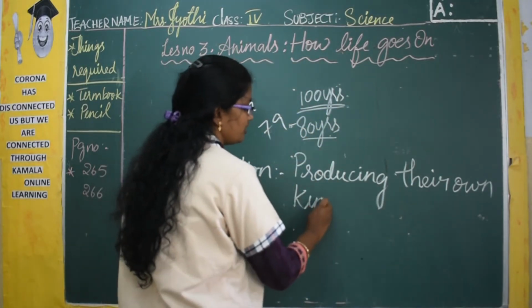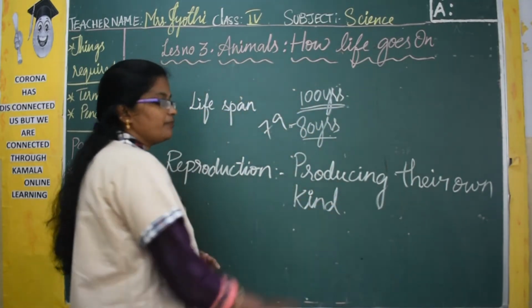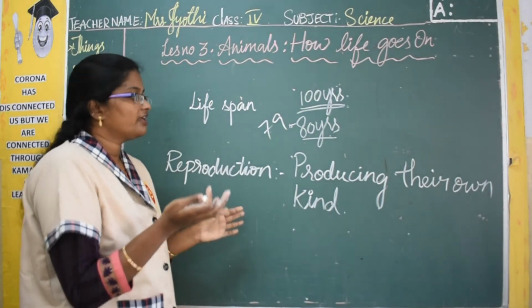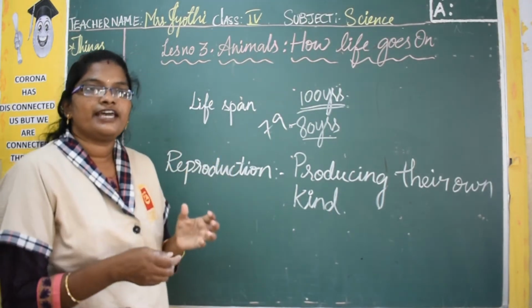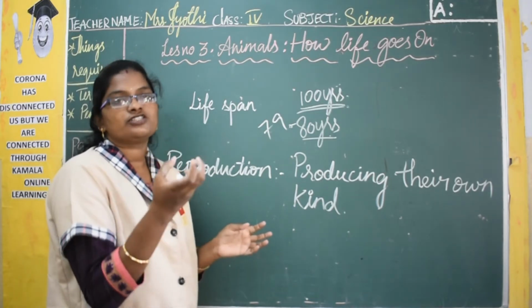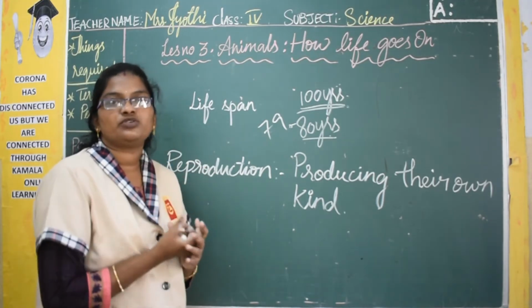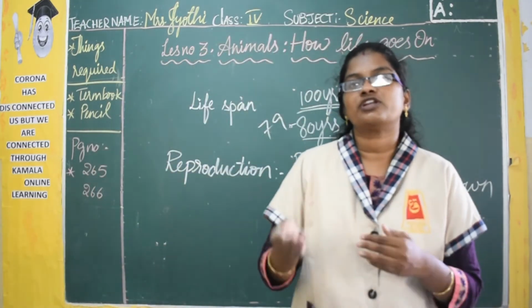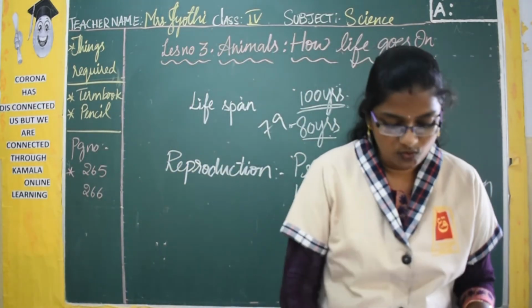Human beings give birth to human beings again. Then a hen lays eggs, and from that a chick comes out. Later it grows into an adult hen. Like this, a living thing is going to reproduce and produce its own kind.